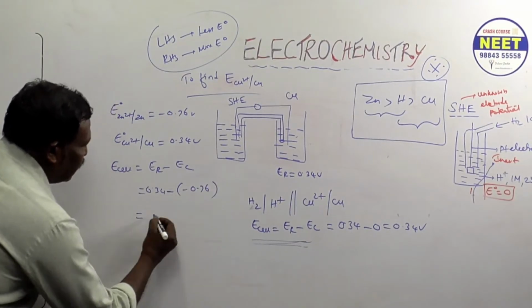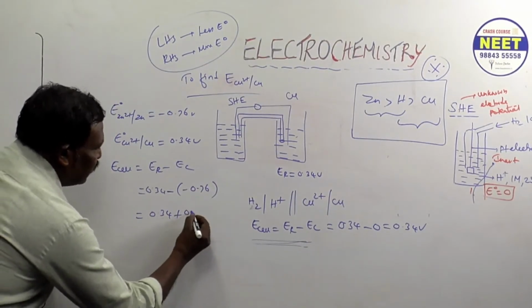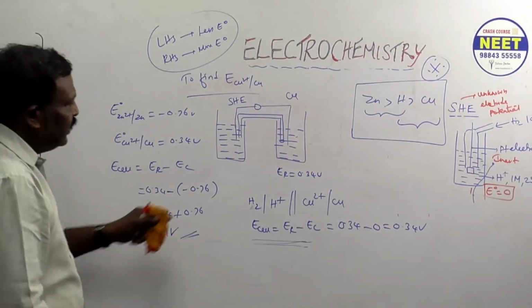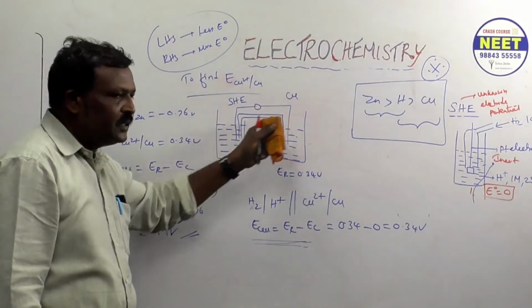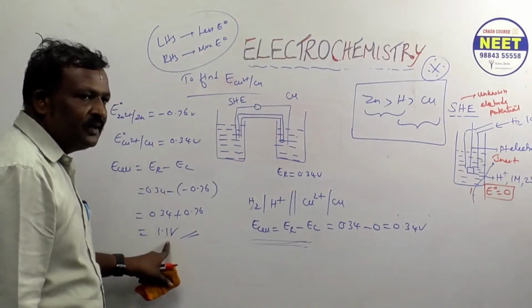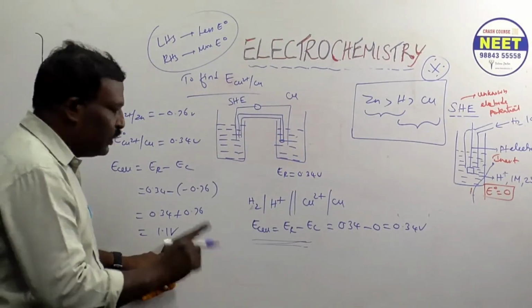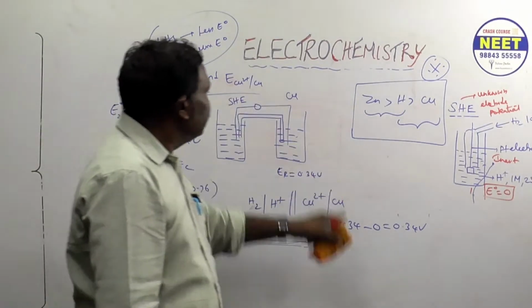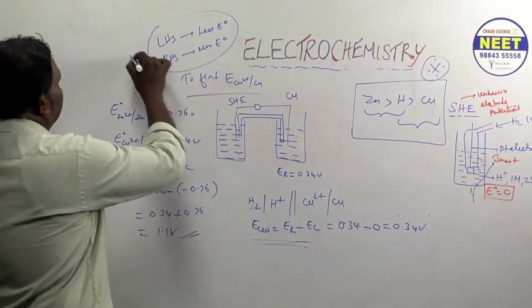It gets cut, so 0.34 plus, giving 1.1 volt. I told you in the beginning, the Daniel cell. This is a way to get it. Understood?